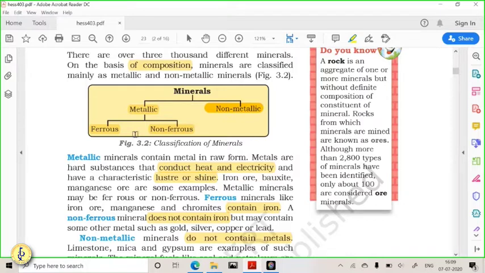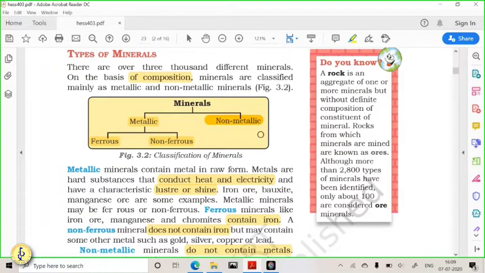So non-iron containing minerals means gold, silver, copper. These types of minerals are non-iron containing minerals. So you have two types of mineral. Here on the side you can see, rock is an aggregate of one or more minerals, which we have seen, without any definite composition.